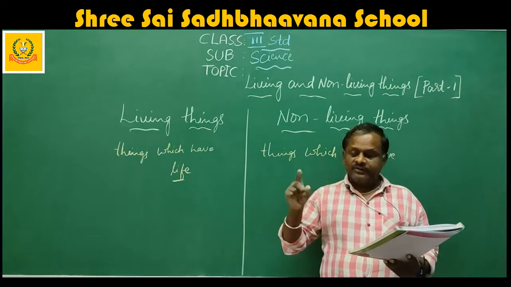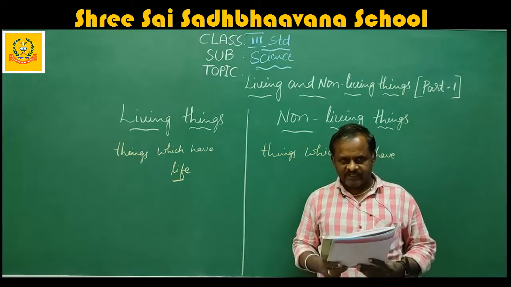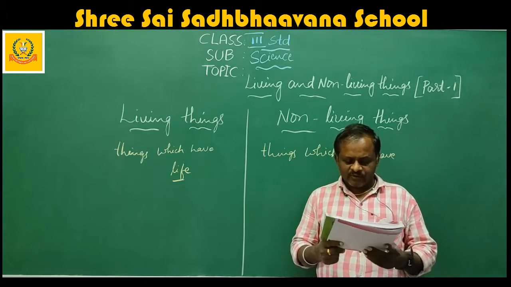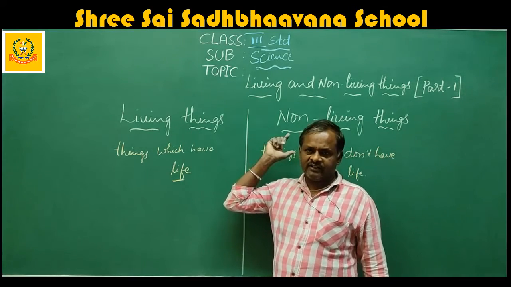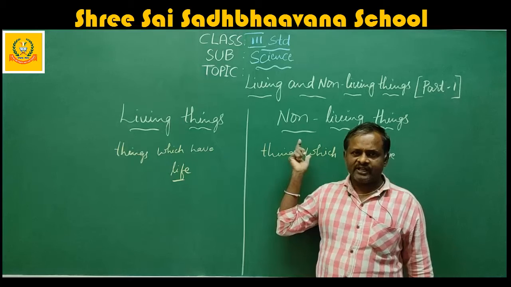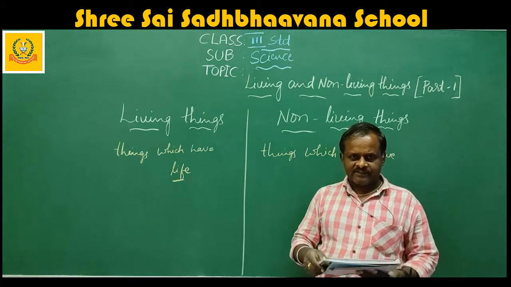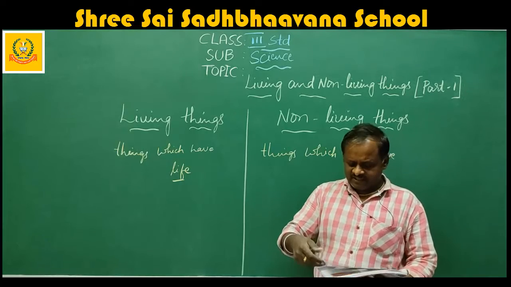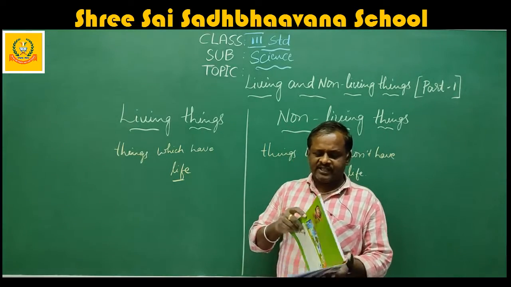Even the fan, when you switch on the fan, then only it starts to rotate. I hope you understand what are living things and non-living things. Living things are things which have life. Non-living things are things which don't have life. Okay. Next, turn to the next page, sixth page.